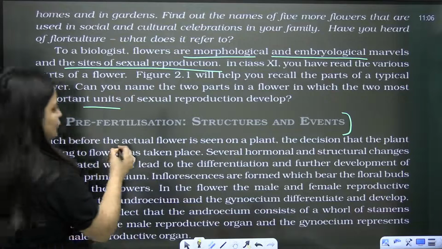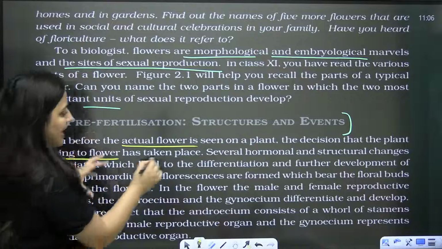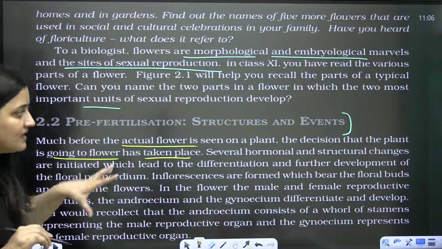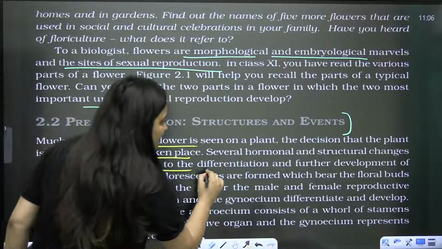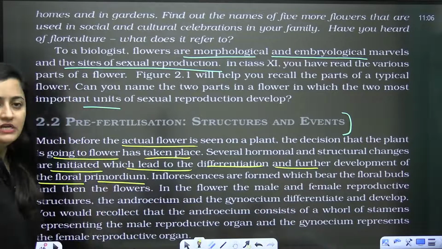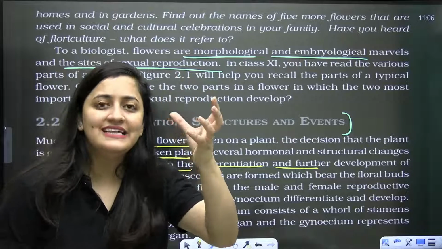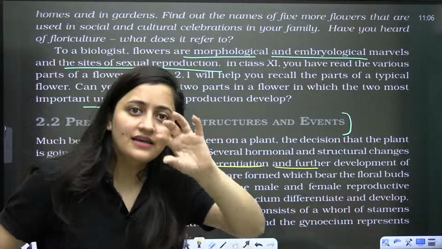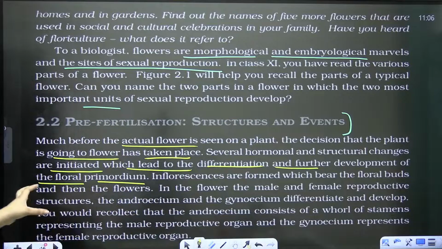So see this. Before the actual flower is seen on a plant, the decision that the plant is going to form a flower has taken place. Several hormones and structural changes are initiated which lead to the differentiation and further development of the floral primordium. So before we see that flower on a plant, the plant has done all the possible changes for its formation. That's what they are saying.